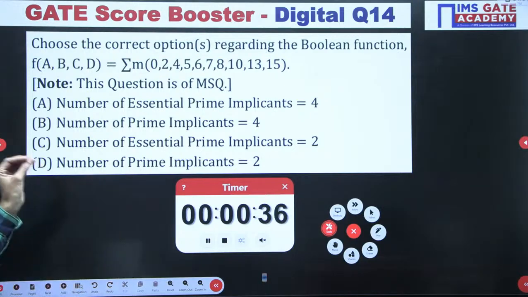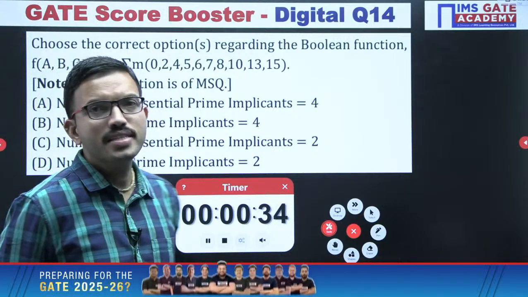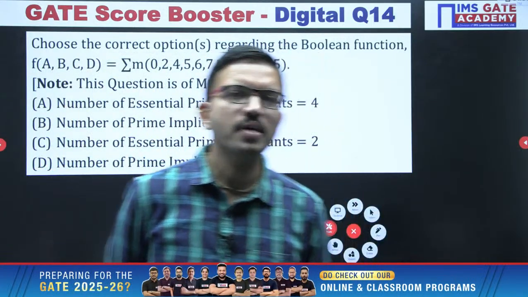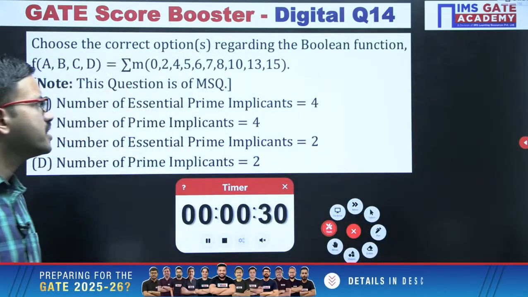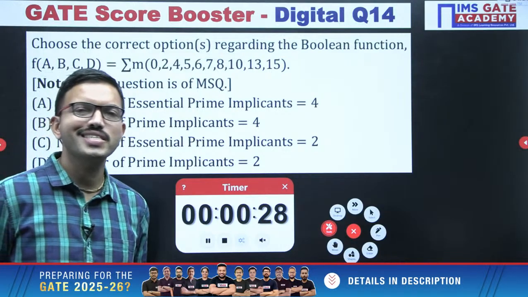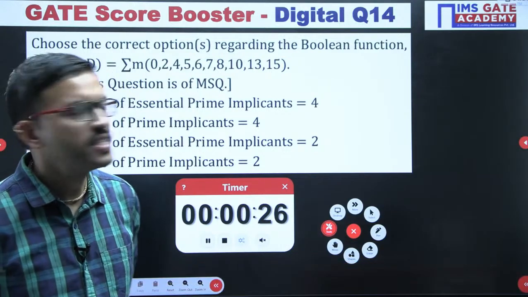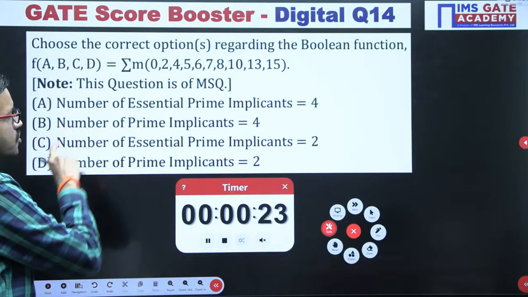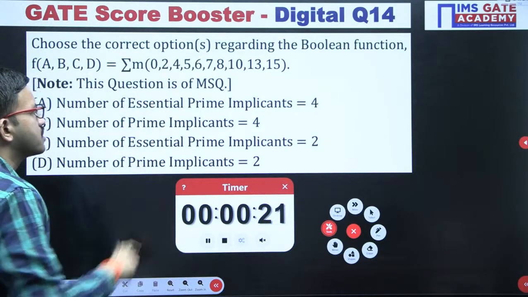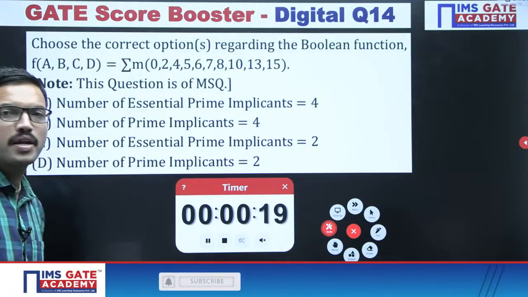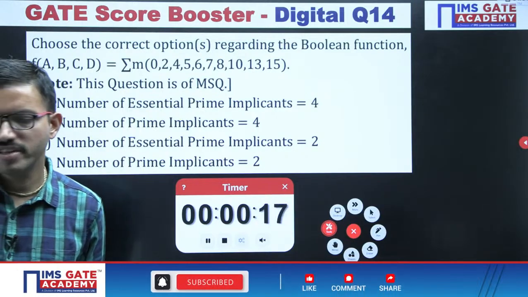This is a very, very important concept regarding prime implicants, essential prime implicants, redundant prime implicants. Okay, this concept is very important for all the 4 branches: EC, electrical, instrumentation, computer science. In this question, 2 choices you are having regarding number of essential prime implicants, 2 choices regarding number of prime implicants. All of you give it a try.